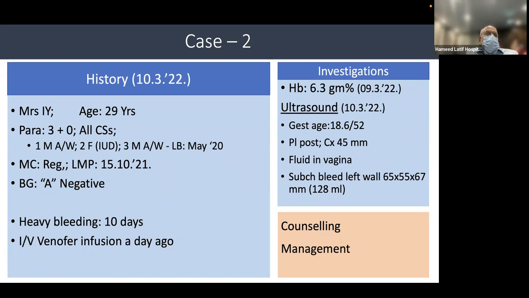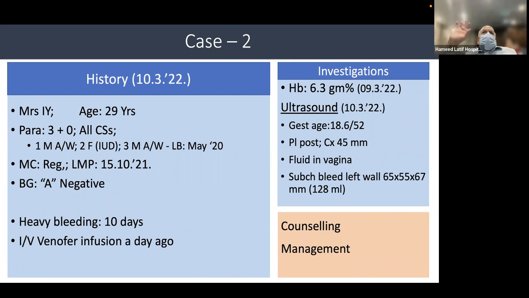Her menstrual cycle is regular with her LMP of 15th of October 2000. She presented on 10th of March with the complaint of heavy vaginal bleeding for 10 days. She had history of IV Venofer infusion 1 day ago. Her hemoglobin is 6.3 gram%, done on the 9th of March 2022. Her ultrasound was done the following day, which revealed a gestational age of 18.6 weeks. Placenta posterior, cervical length was 45 millimeters. There was fluid in vagina, subchorionic vein on the left wall, 65 into 67 millimeters.